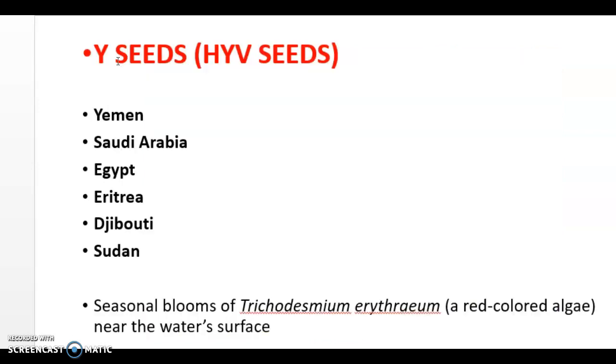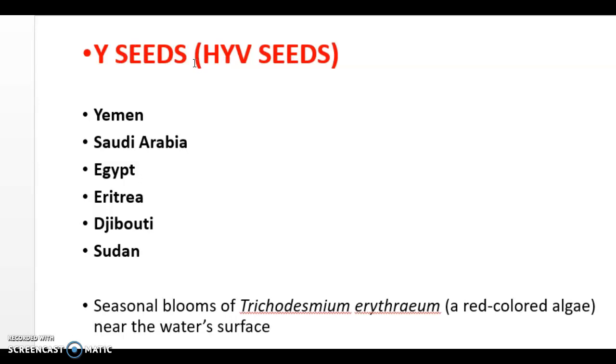So the trick is Y seeds. Earlier, we remember that the seed was the trick for Horn of Africa, right? So now you need to remember Y seeds. So I took it from this word, that is HYV seeds. Whenever we talk about the green revolution or increasing agricultural productivity, we talk about HYV seeds, that is high yielding variety seeds. So here we need to pick the letter Y only, means Y seeds, not HYV seeds, right?